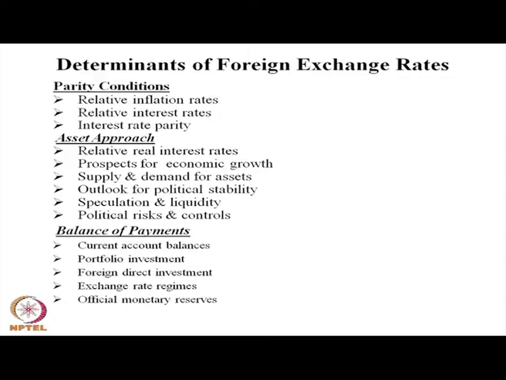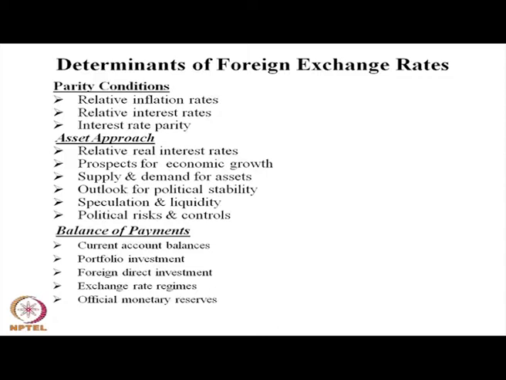This also helps in bringing foreign currency into the domestic economy, which also influences the determination of the exchange rate. Third, foreign direct investment: when the economy is liberalized and different sectors are opened up, foreigners are allowed to participate in domestic development, and that foreign direct investment also contributes to the appreciation or depreciation of the domestic currency.